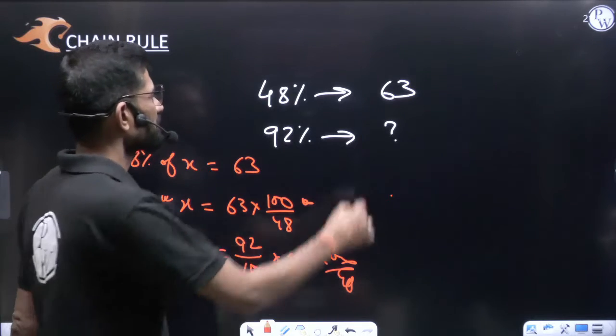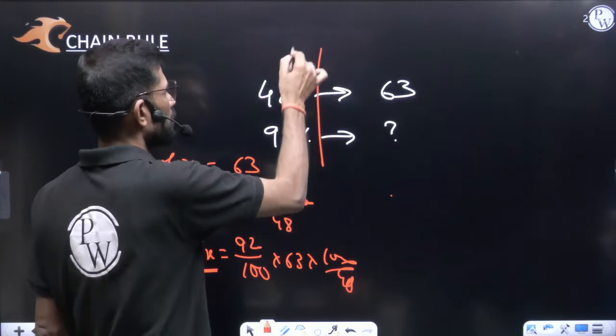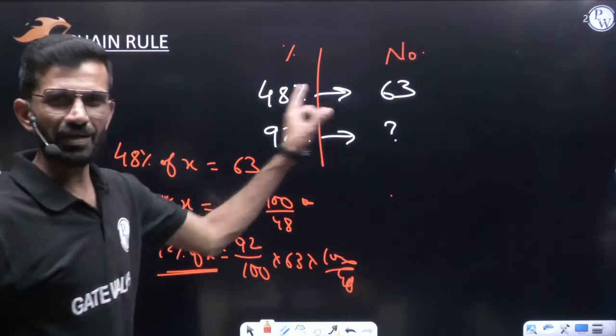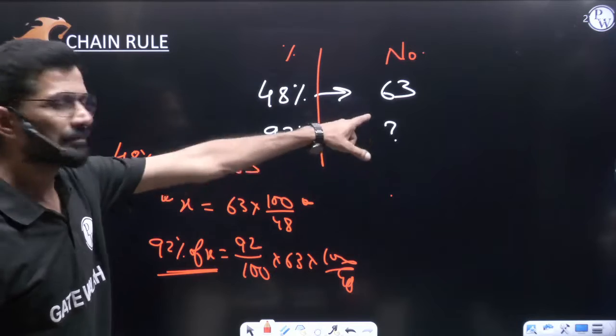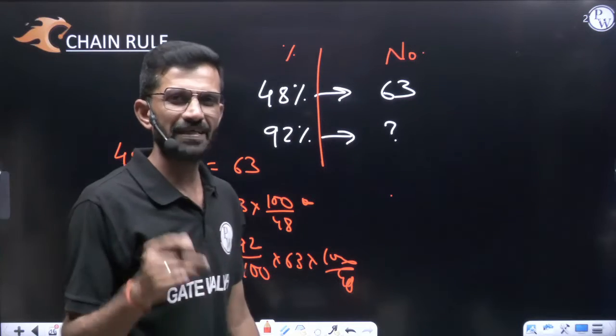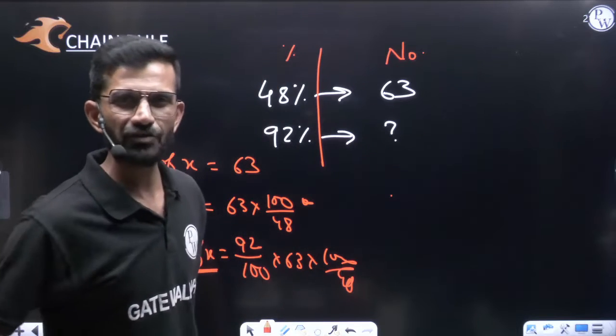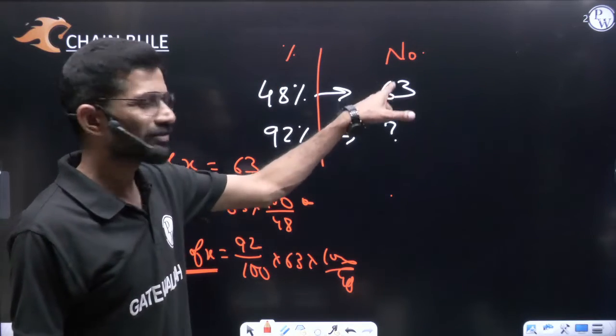Let us understand. See, here two columns are given to you. One is the percentage column, another is the number column. In which column is the value missing? Number column. So the column in which value is missing, in that column whatever value is given, that you have to write first. So what is the value given there?